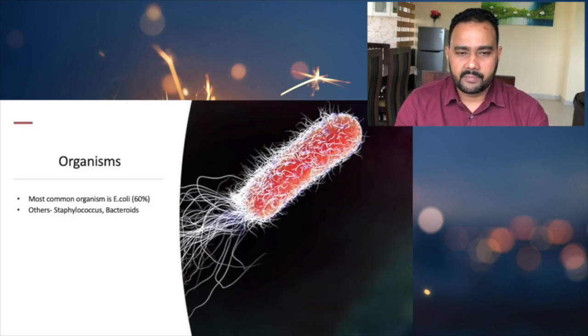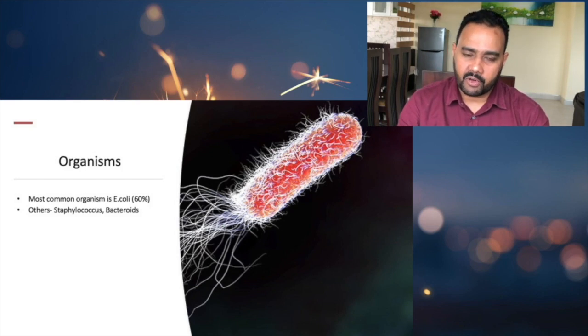So this is what we have discussed about the organisms. The most common organism is E. coli. In 60% of anorectal abscesses, the common organism is E. coli. And then you can have other bowel organisms. And Staphylococcus aureus is a skin commensal, so that can also cause a perianal or anorectal abscess.